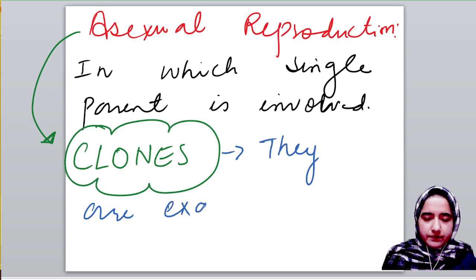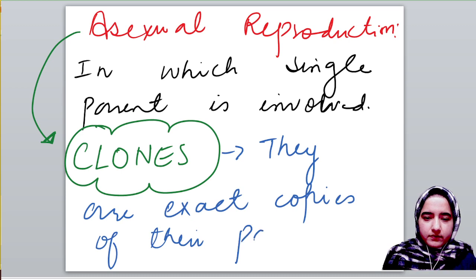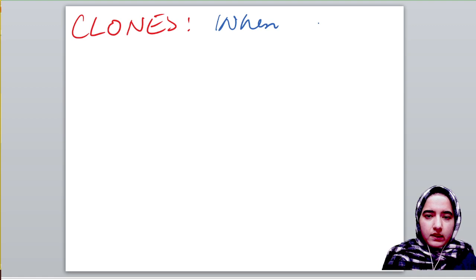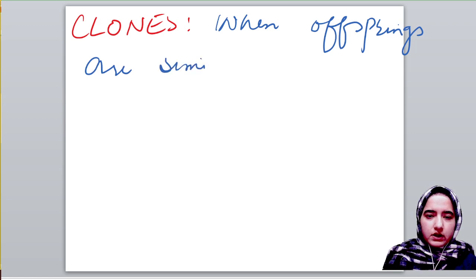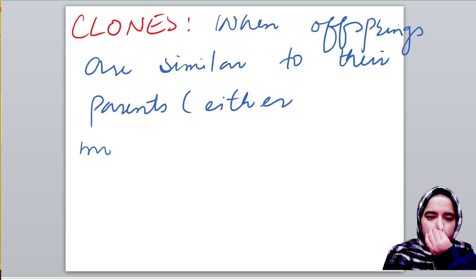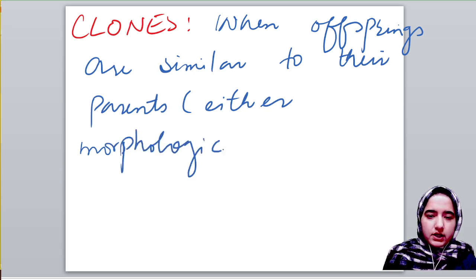They are exact copies of their parents, or we can say clones simply means when offspring are similar to their parents, either morphologically or genetically.